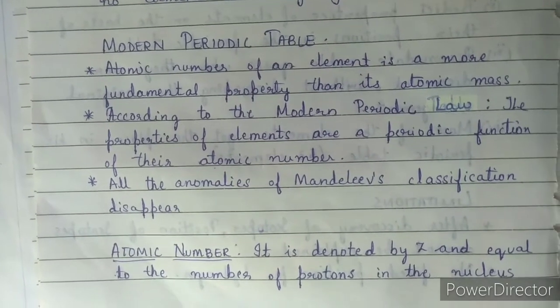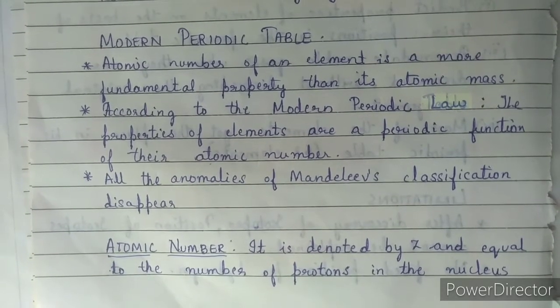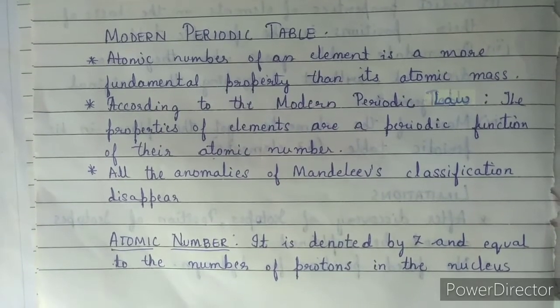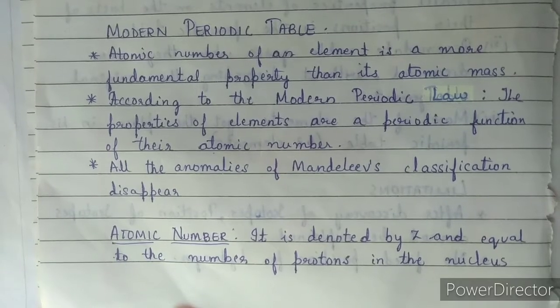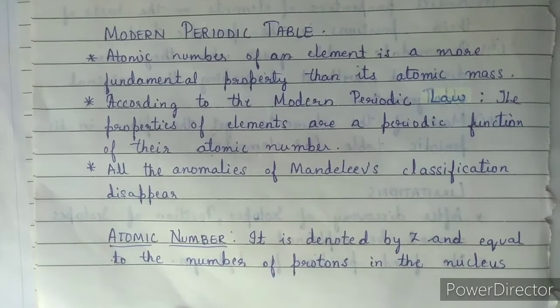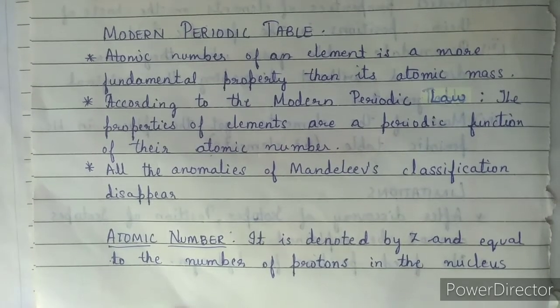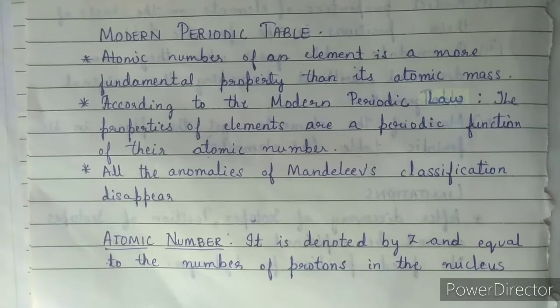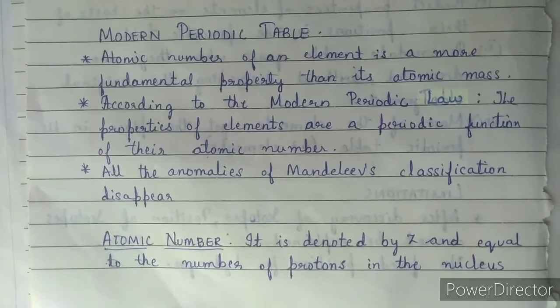Next one is the modern periodic table. After this, Mendeleev's periodic table had disadvantages. They will shift to the modern periodic table. Here, the atomic number of an element is a more fundamental property than its atomic mass. Till here, we were considering the atomic masses for the arrangement. But when it comes to the modern periodic table, they have shifted to atomic number, not the mass number.